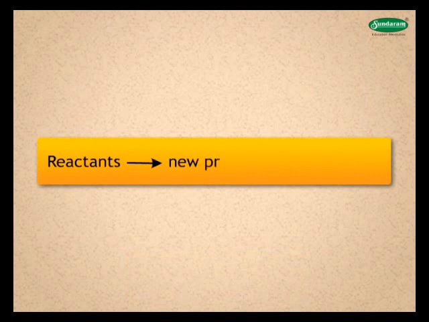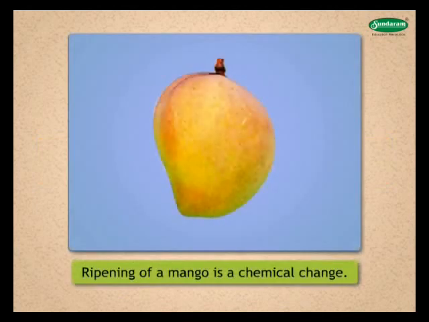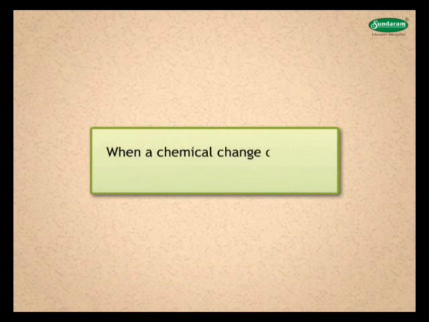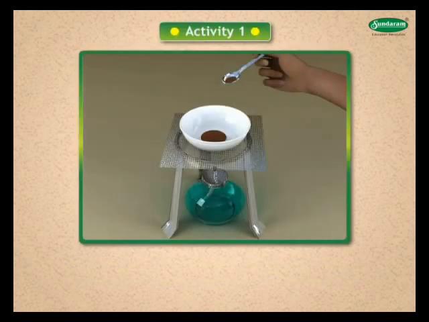When reactants are permanently converted into a new product, chemical change takes place. A ripe mango cannot be made raw again. When a chemical change occurs, a chemical reaction takes place. Let us perform some activities.